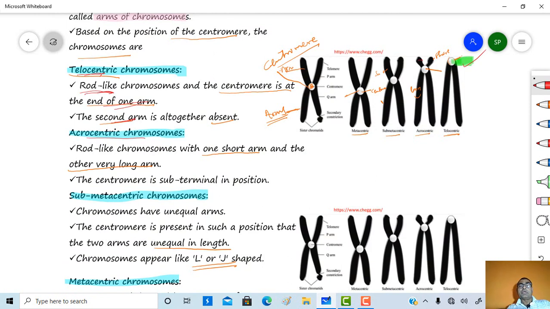Acrocentric type, these are also the rod-like chromosomes, with one short arm and another very long arm. The centromere is subterminal in position.